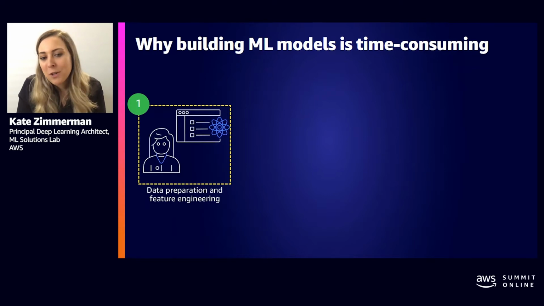Whenever we start building a machine learning model, the very first step is to perform data preparation and feature engineering. Some basic techniques that might happen here could be imputation of missing values, or maybe taking some of your columns and converting them to categorical features or binning them, etc.